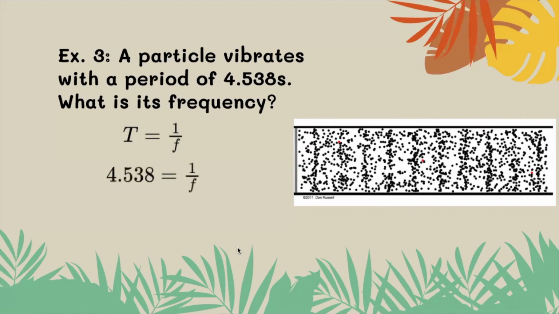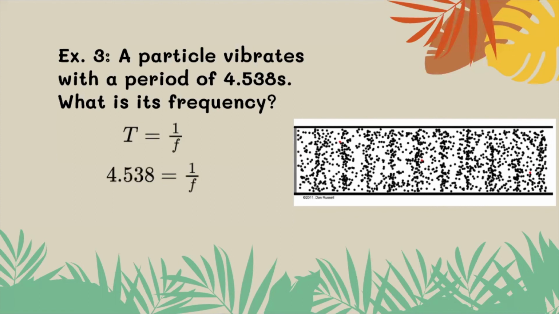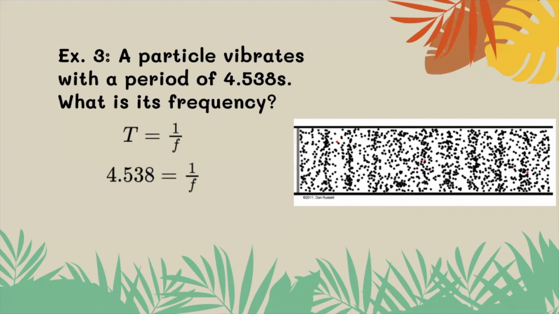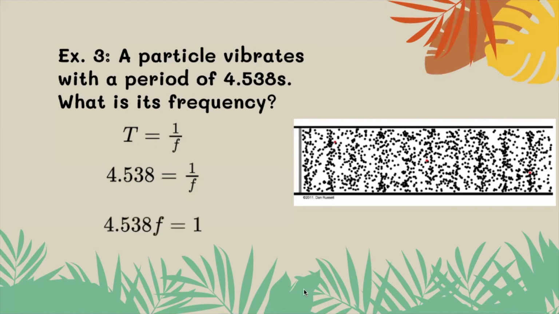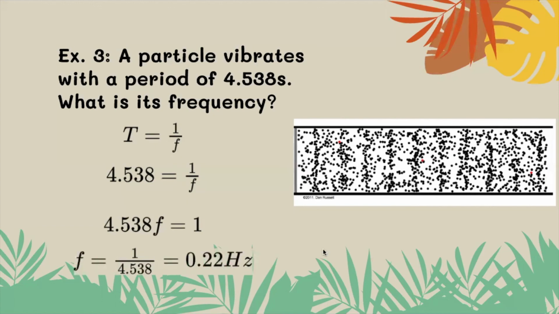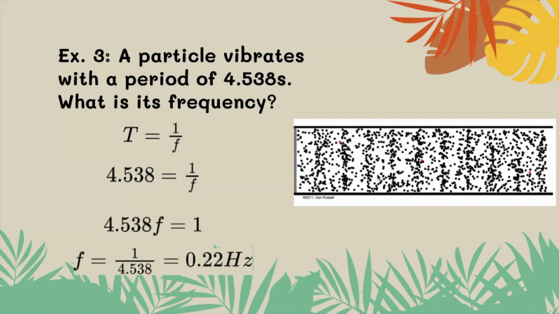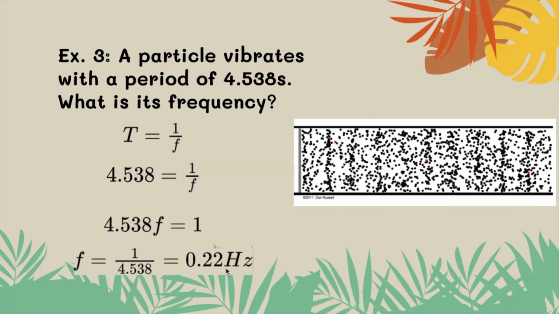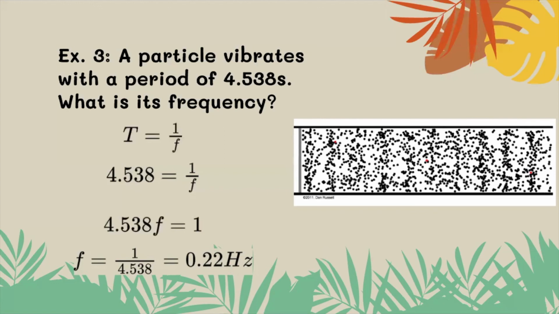But how do I solve for f, right? Some people get tricked on this because then they're like, oh, so the ones cancel and f is also equal to that. No, no, no, no. We multiply by f on both sides. So this is 4.538 f equals 1. Then to get f by itself, I'm going to divide by 4.538 to get my frequency. If this were a sound wave, a pressure wave traveling back and forth throughout the room, this would be too low for me to hear. 0.22 hertz means that it does about a fifth of a vibration every second. This is too low for humans to hear.